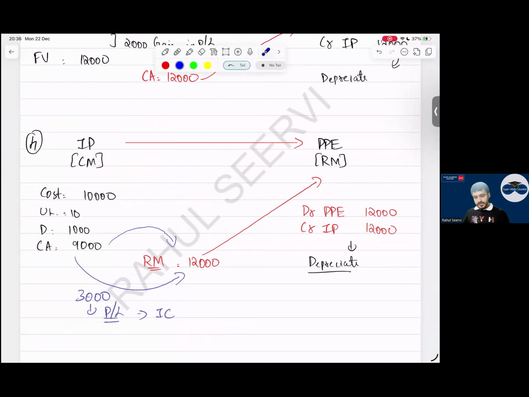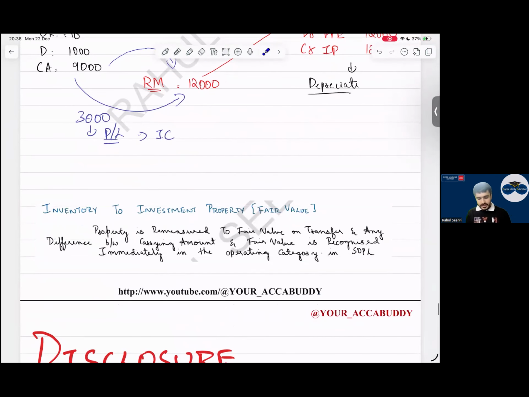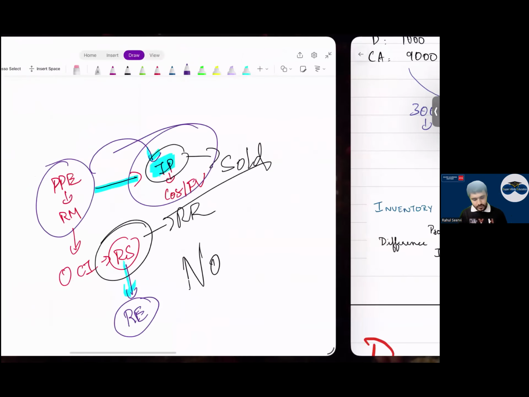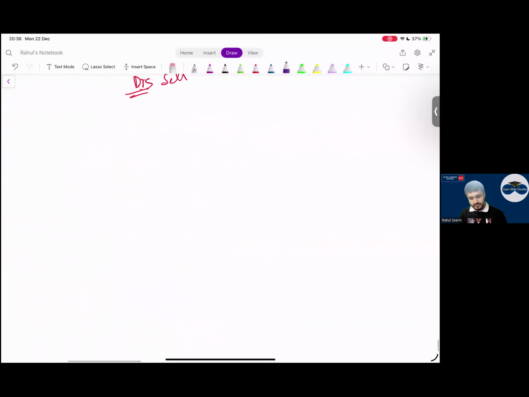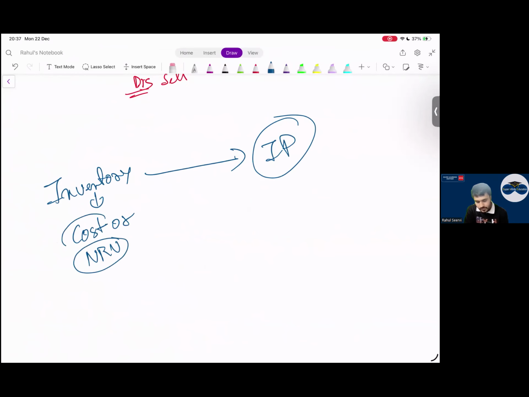Any doubts to anyone in these cases? Now see one small point regarding inventory. If I have an inventory today, and this inventory I am transferring to IP. Normally inventory we record at what? Cost or NRV, whichever is lower. I hope everyone knows this. If you have zero idea about this, no issues, we will do IAS 2. No worries. I say basically cost.